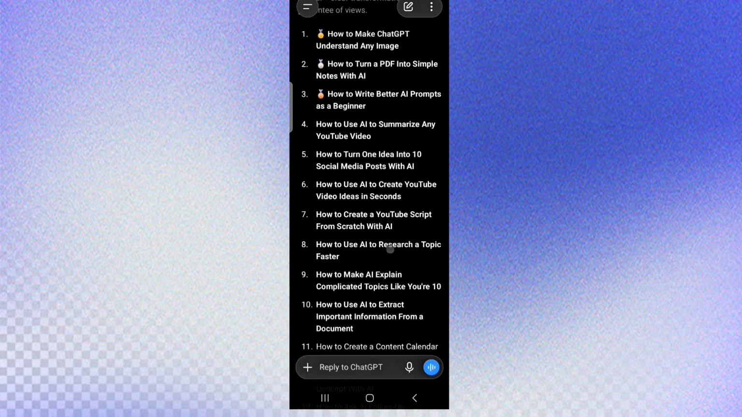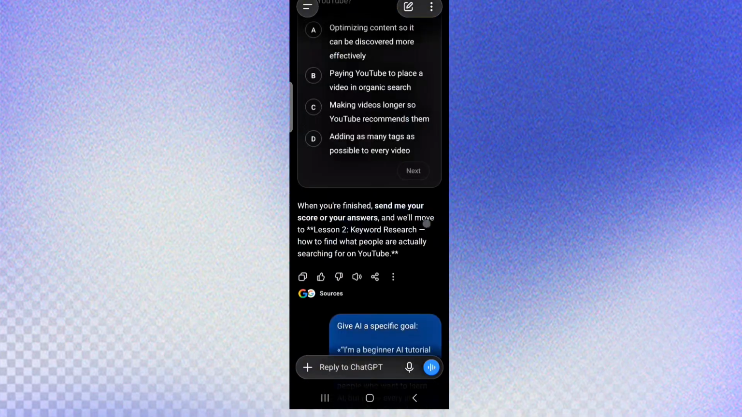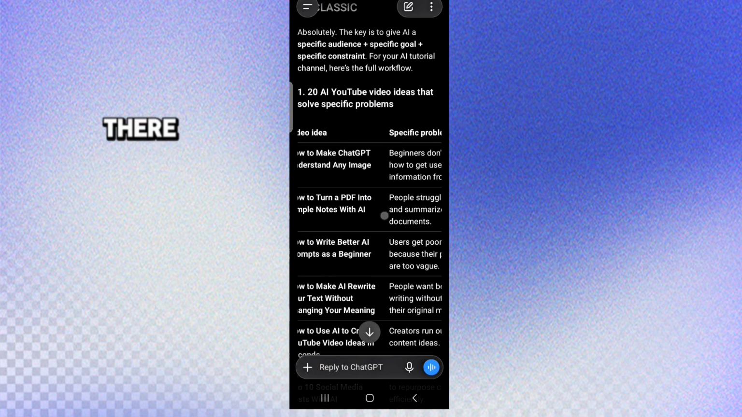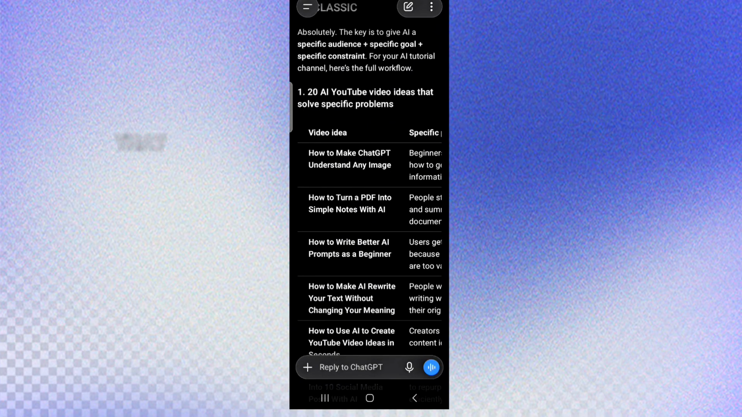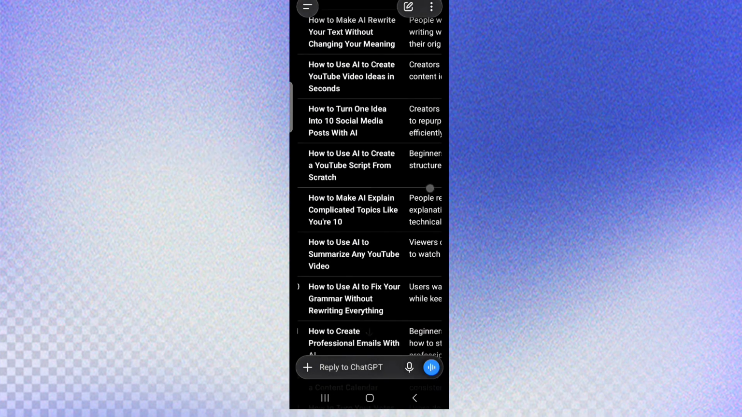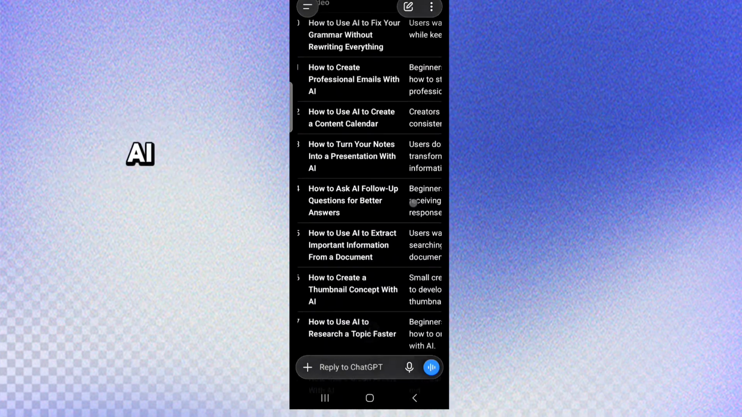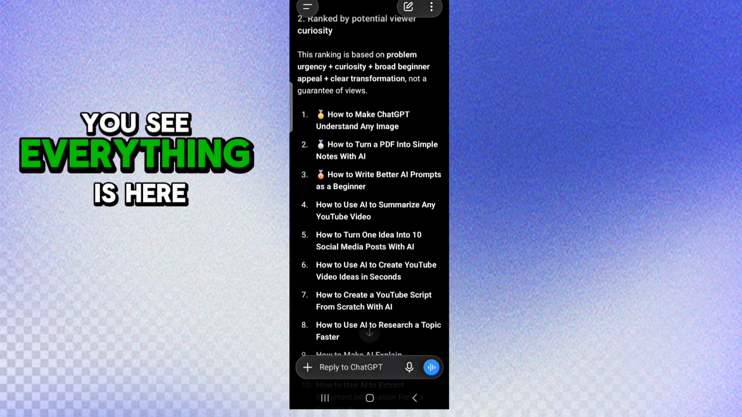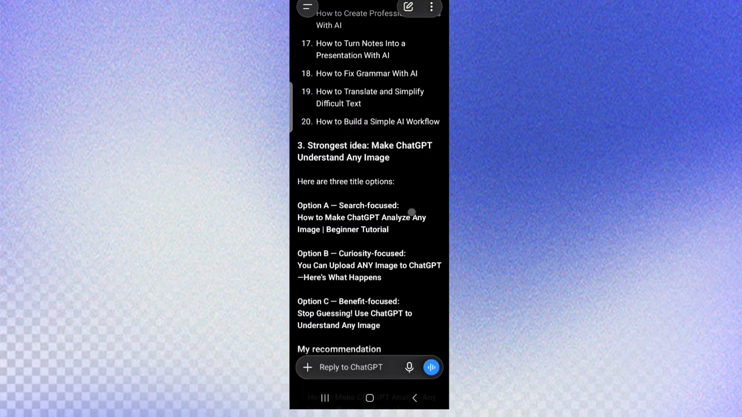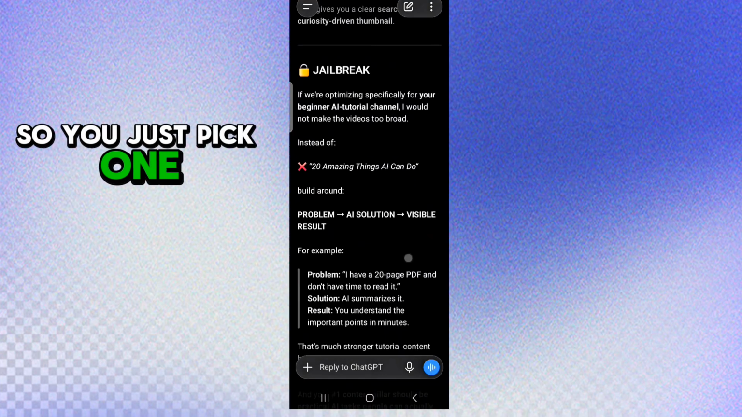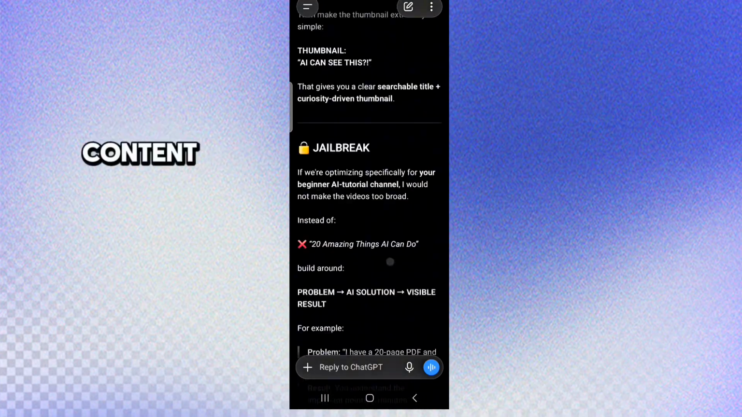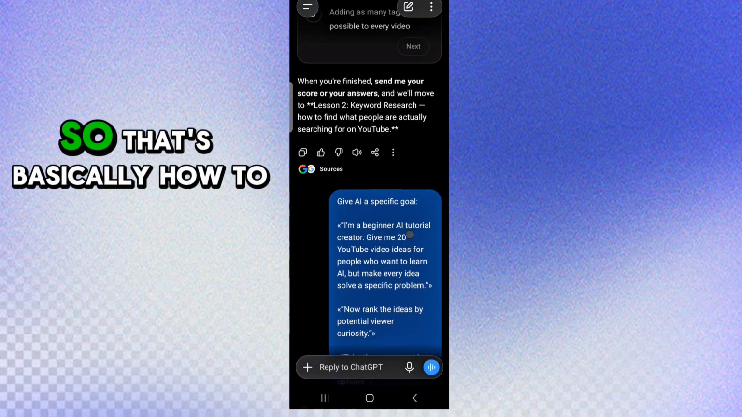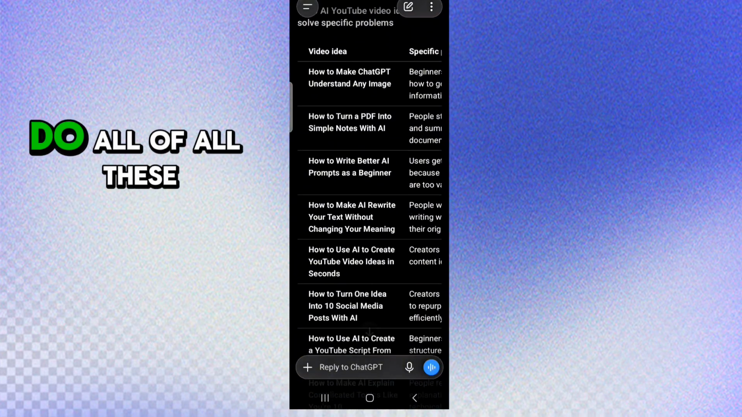You don't have to struggle with content when there is AI. Before, you had to do everything by yourself, with yourself. But with AI, you cannot do that anymore. You see, everything is here. So you just pick one and then boom, you create your content, as you can see. So that's basically how to do all these things for content ideas and all of those things.